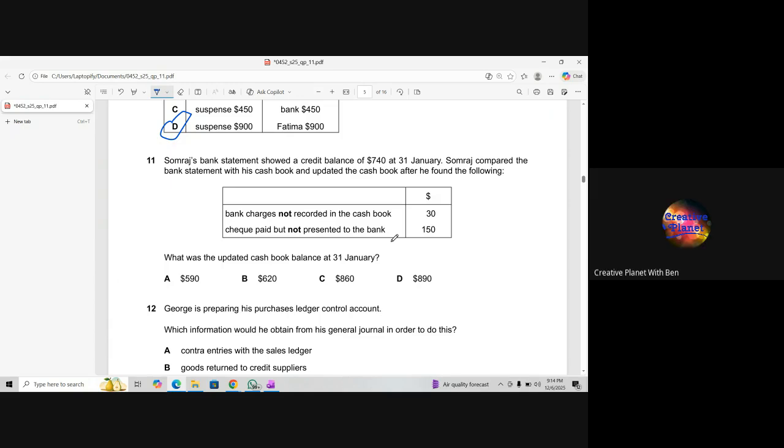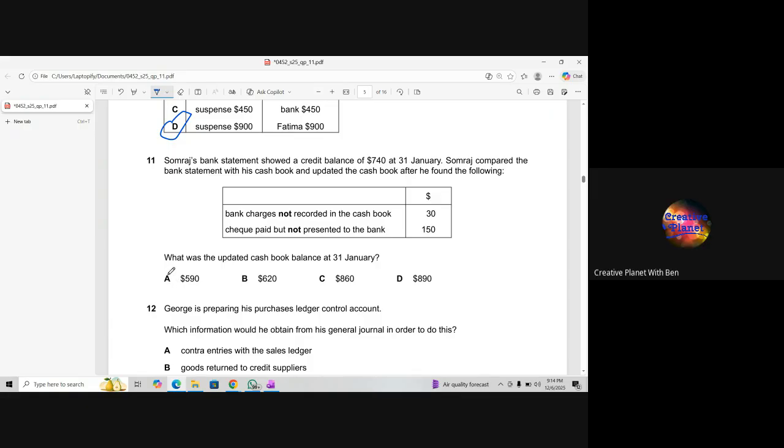We can deduct 150 from 740. 890. 890? 740 minus 150. Oh, sorry, 590. Okay, so it means that option A is the right option then.